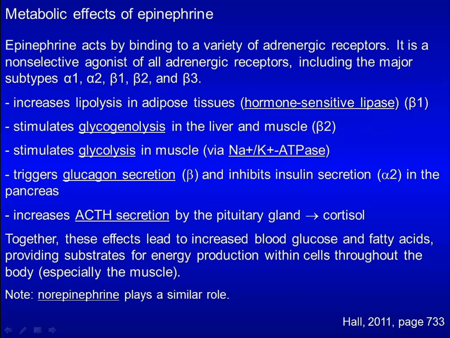Epinephrine triggers glucagon secretion in the pancreas through the beta receptor and inhibits insulin secretion through the alpha-2 receptor. Epinephrine also increases ACTH secretion by the pituitary gland. Together, these effects lead to increased blood glucose and fatty acids, providing substrate for energy production within cells throughout the body, especially the muscle. Norepinephrine plays a very similar role.